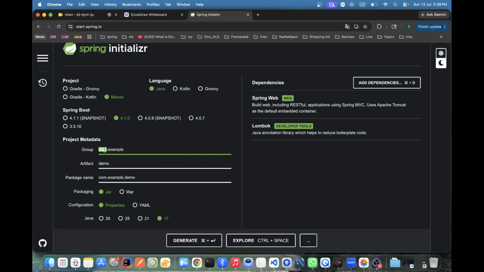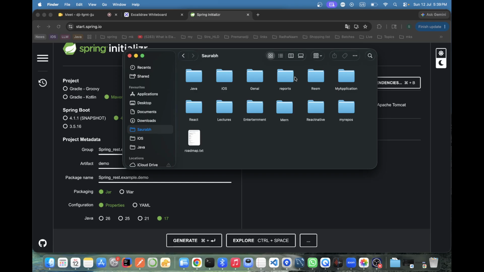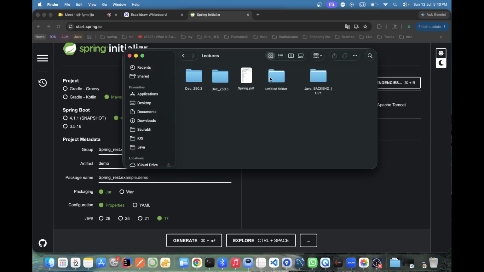Okay, so Spring. What I'm just thinking is, this is your repo, and here I created two applications.